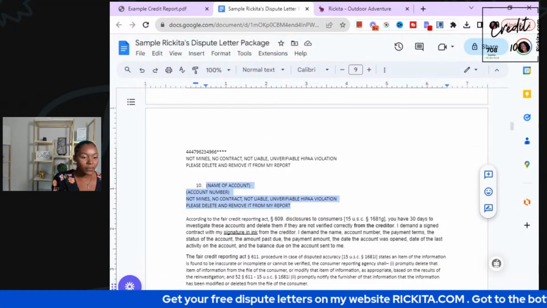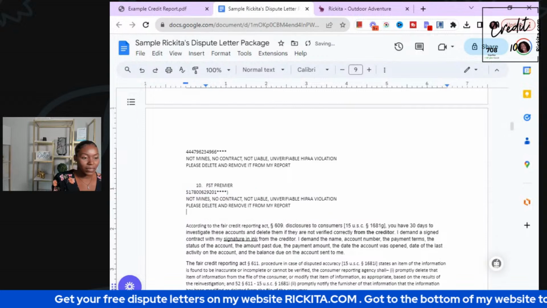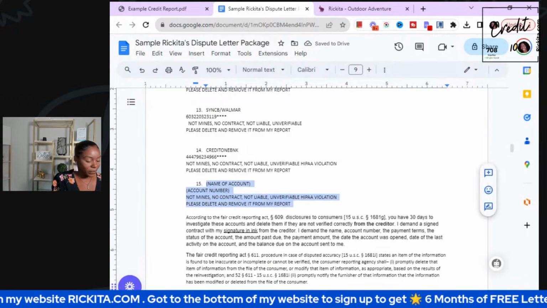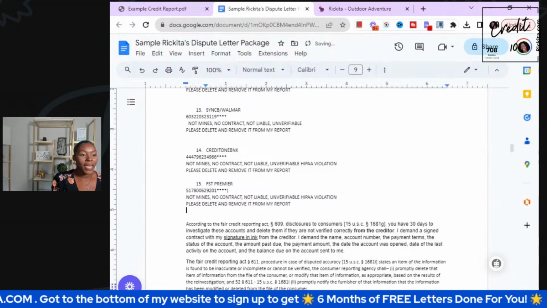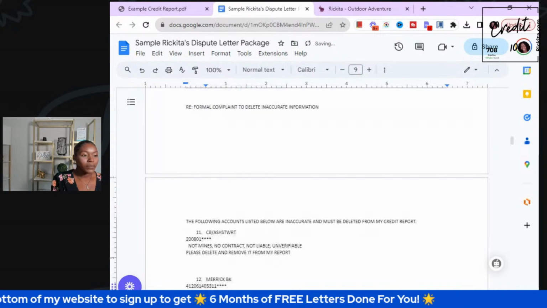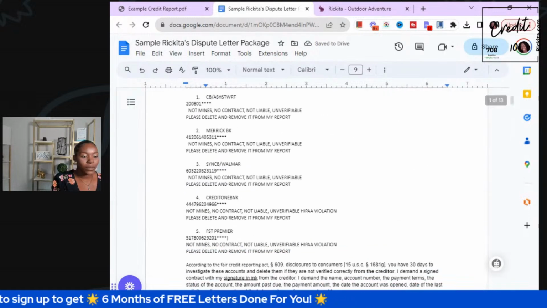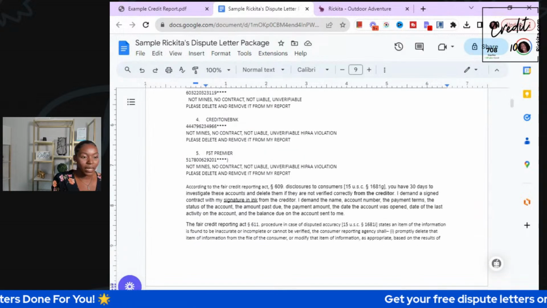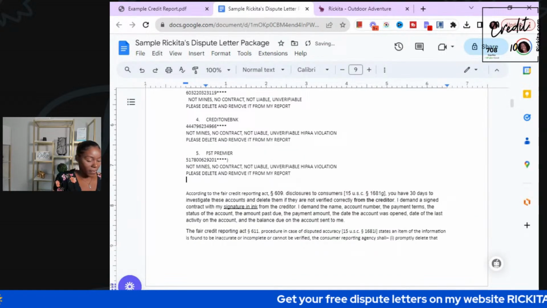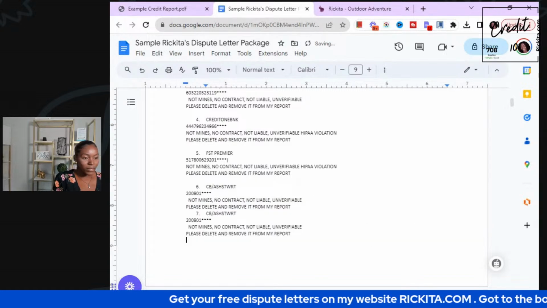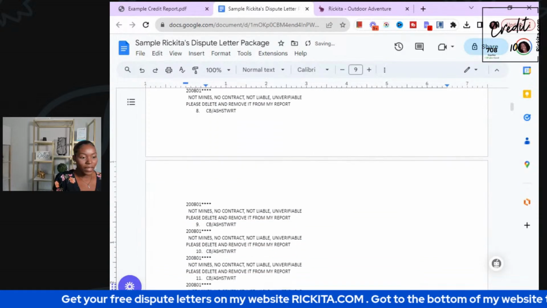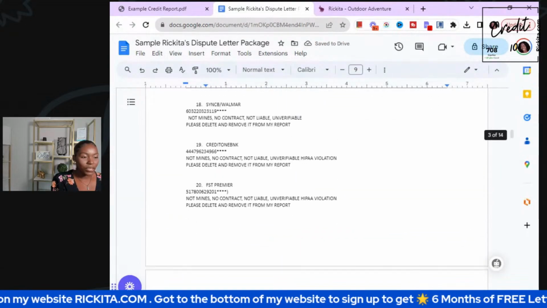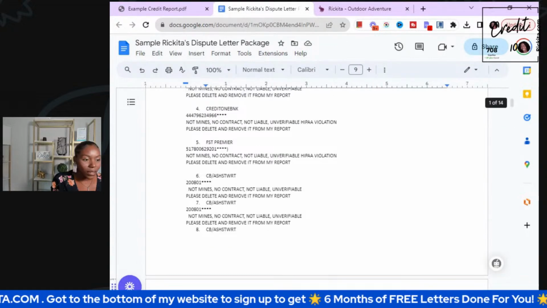And then we have to make additional ones too, you guys, because this was our last one that we can put on here technically, because I already made a certain amount of spots. So let's go ahead and paste that here. And then we'll just make space and add the next ones on. Matter of fact, let's add some more accounts because I know this person has a lot of accounts. So 1, 2, 3, 4, 5, 6, 7, 8, 9, 10. So we're just going to copy and paste it like this, you guys, just to get some extra ones on here.